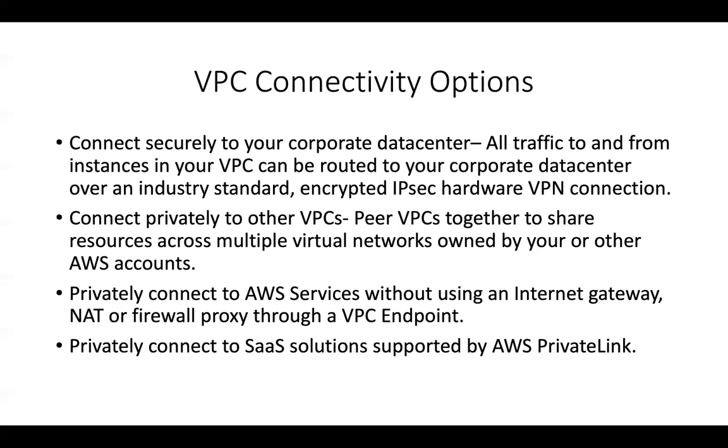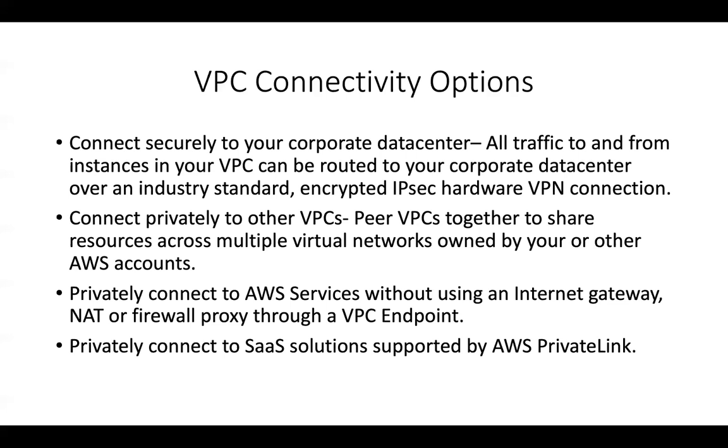The other connectivity option is that you can connect to AWS services securely without using an internet gateway, a NAT gateway, or a proxy firewall, through a concept called a VPC endpoint. This is something that comes up in the exam more frequently. If you would like to access an internet-related AWS service like S3 or DynamoDB or even API Gateway, how would you connect to these services from within the VPC, from your private subnet, without using the internet gateway or your NAT gateway, because your traffic should not go through the internet?